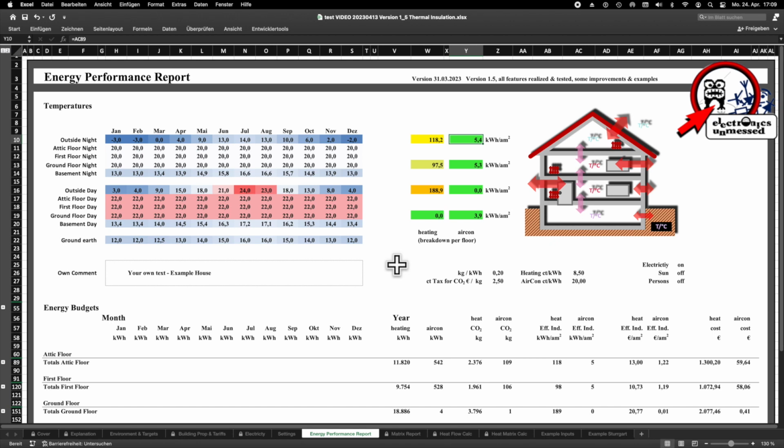Okay, but what can we do with this calculation now? Well, we can include the influence of waste heat from electrical devices in our overall planning. Just as an example, a home office with moderate power consumption would be better placed on the ground floor than on the top floor. You can already derive that from the predicted data.